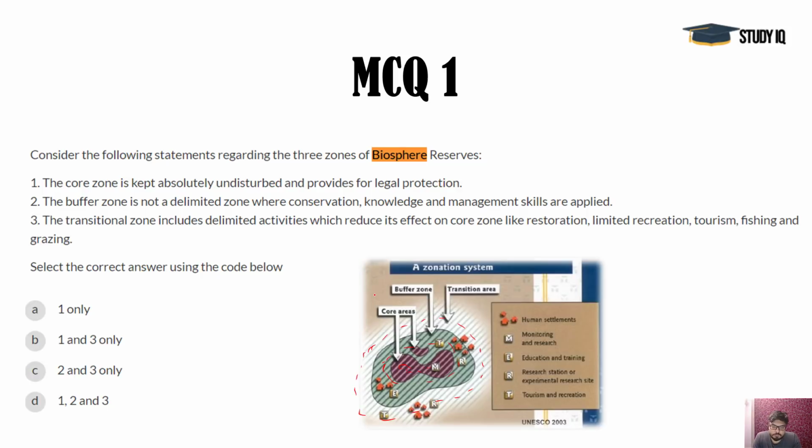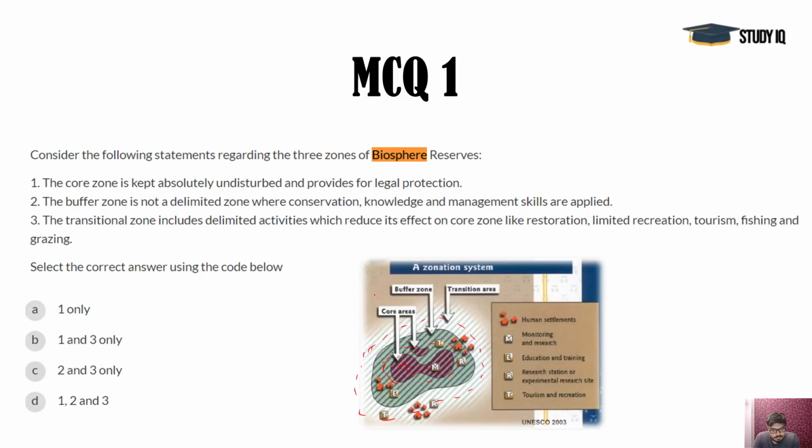Zonation is done mainly to protect biodiversity. It is the best solution for coexistence, preservation, conservation and development of the ecosystem, and for balancing this ecosystem. In a holistic manner we do it, because it's a strategy. The core area is totally protected and has the highest level of legal protection. There may be national parks and wildlife sanctuaries inside that. So a Biosphere Reserve is a bigger phenomenon.